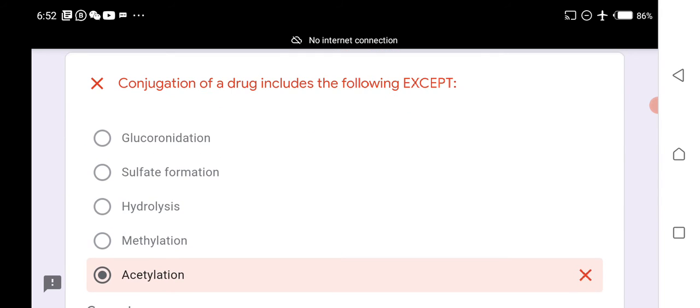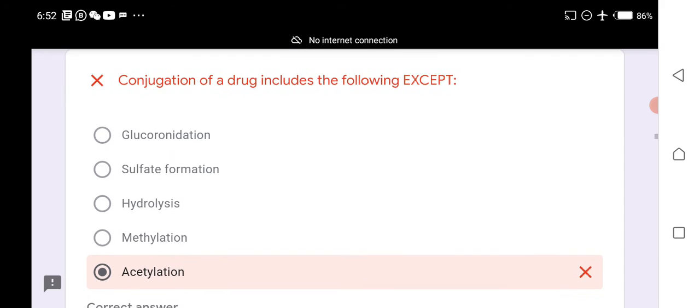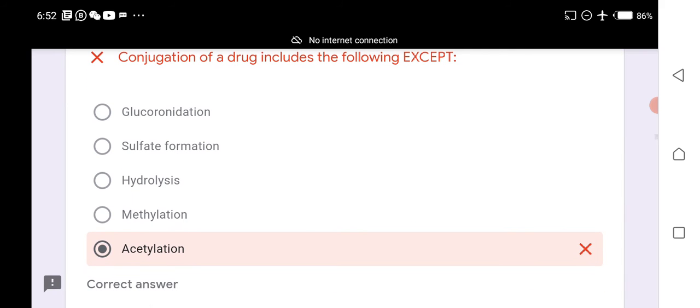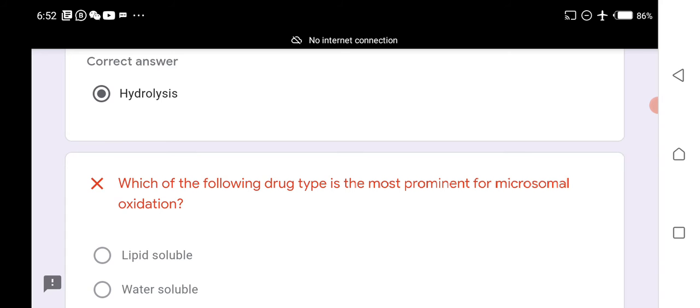Conjugation of a drug includes glucuronidation, sulfate formation, methylation, and acetylation, but it does not include hydrolysis. In summary, conjugation of a drug includes glucuronidation, sulfate formation, methylation, acetylation, but not hydrolysis.